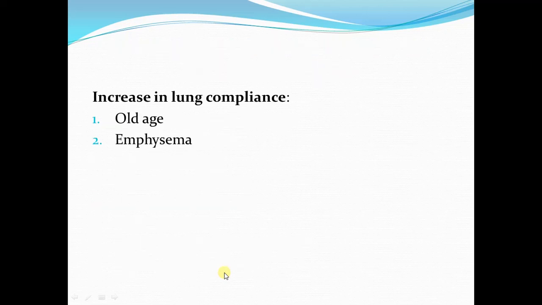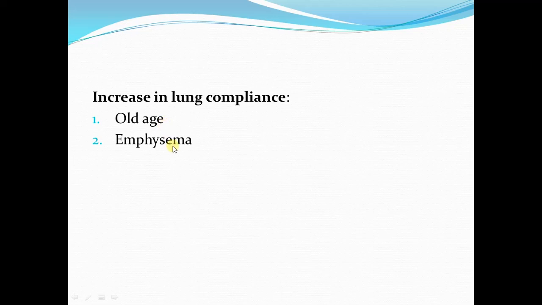Now we will see the conditions in which compliance of lungs is increased. There are two conditions in which lung compliance is increased. One is old age and second is emphysema. As the person grows older, there is loss of elastic tissue in the lungs. Due to loss of elastic tissue in the lungs, the recoiling tendency in the lungs is decreased and it is easier for the lungs to expand. So in old age, the lung compliance is increased.